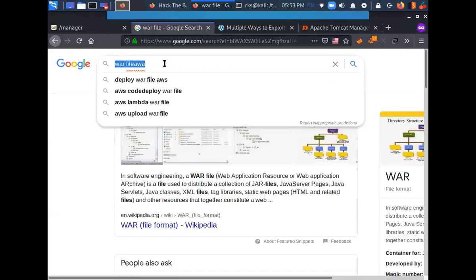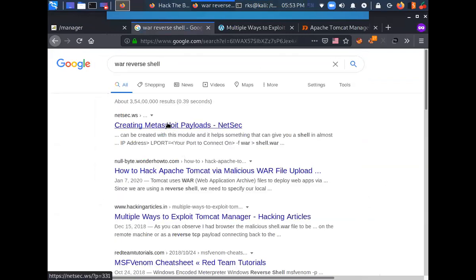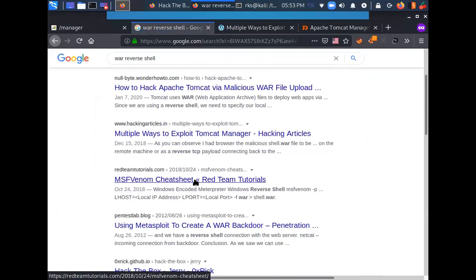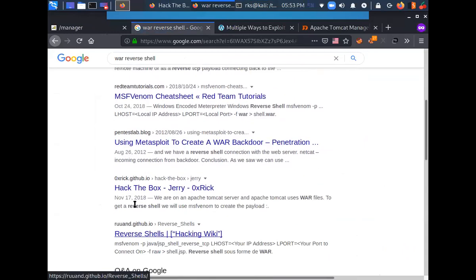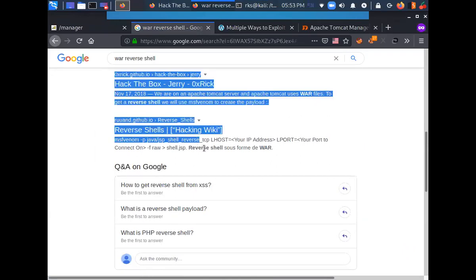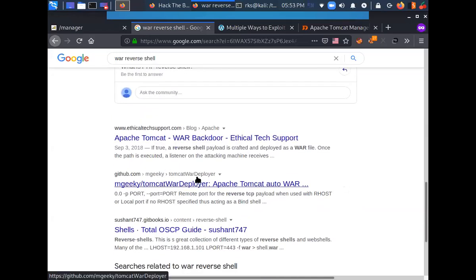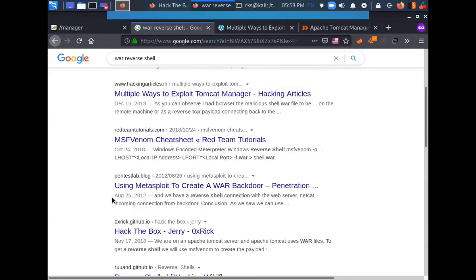Can I do a Google search about it? War reverse shell. Creating Metasploit payloads, how to hack Apache Tomcat with malicious war file upload, MSFVenom cheat sheet. Everywhere I can see that it is using MSFVenom. I was just looking for some online available ready-made war files, but I was not able to find it.